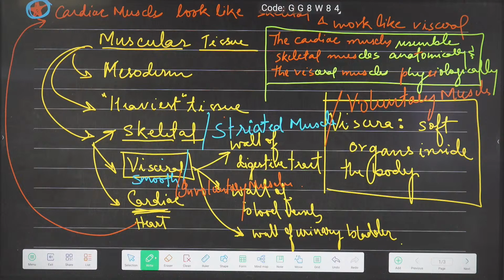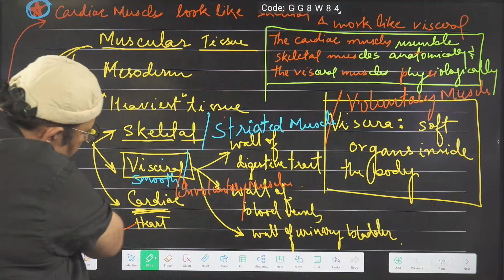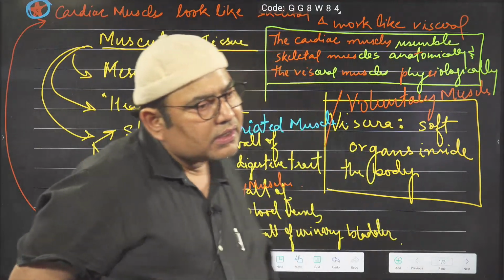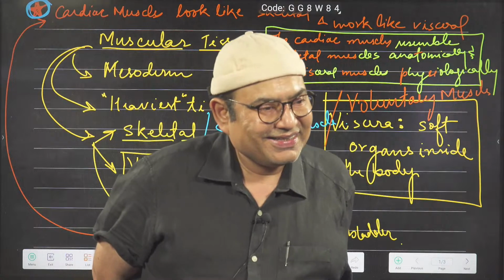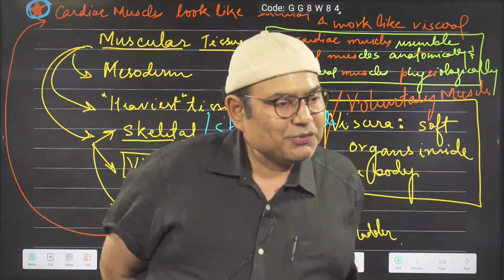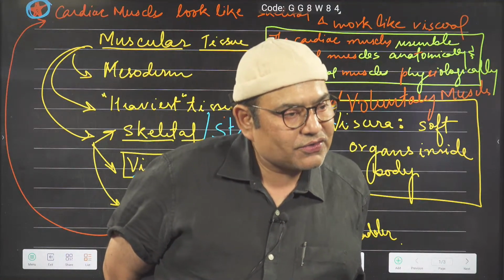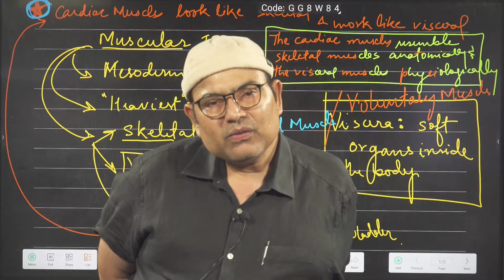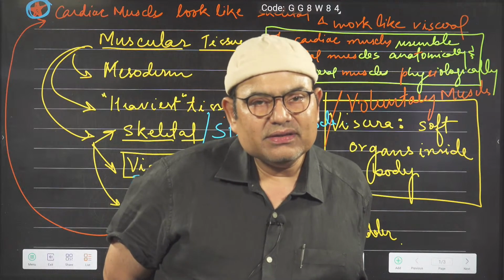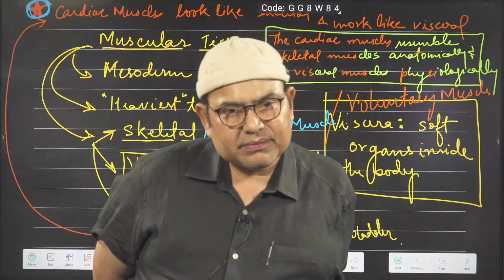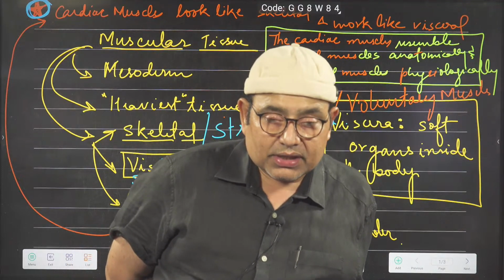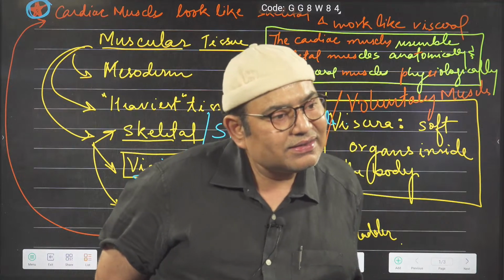Now I am coming to you to take your opinion. Till here I was in a row, just going one after the other. Now I am taking your opinion. Guys, our smooth muscles are also known as non-striated. This word is not a very good word. You can call it that, but if someone says it, yes, they are referring to the same muscle.